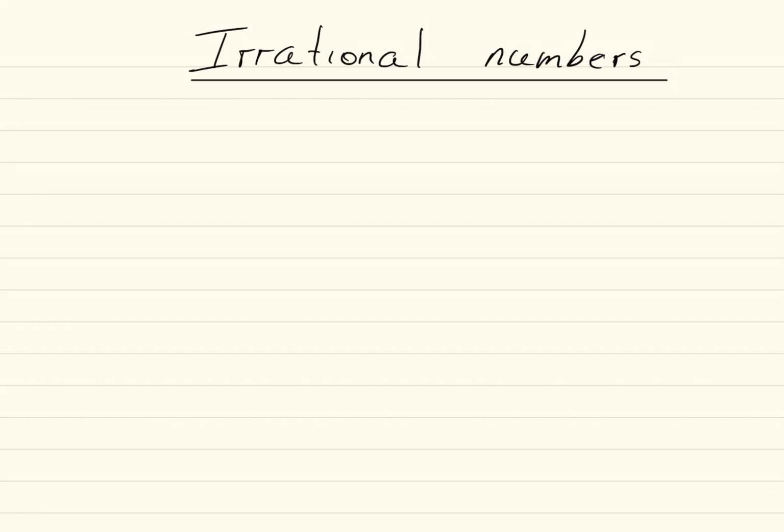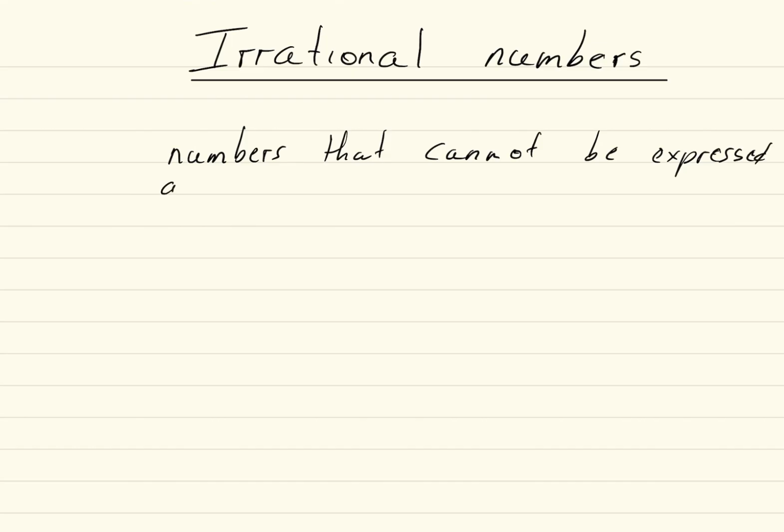So what are irrational numbers? Irrational numbers are numbers that cannot be expressed as a ratio of two integers.